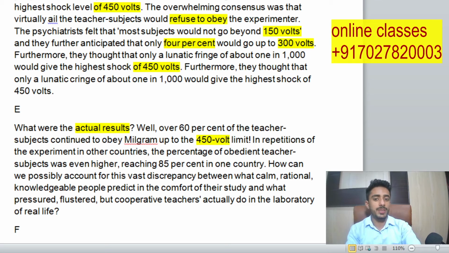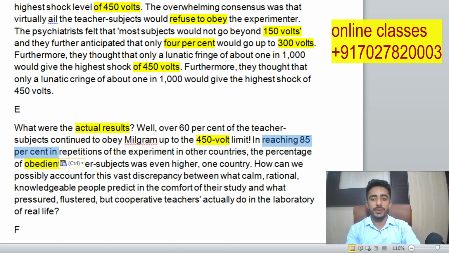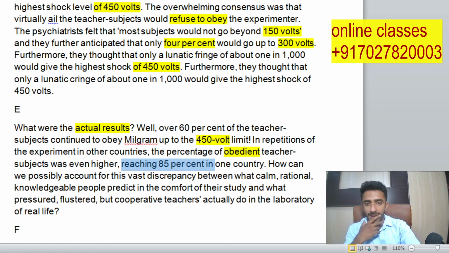In repetition of the experiment in another country, the percentage of obedient people, those who follow the rules, reached 85%. So there was a wrong prediction about it. They said only 4% would go to 300, but here 60% of people are going to 450. So there are some noticeable things here. Let's move to the questions.